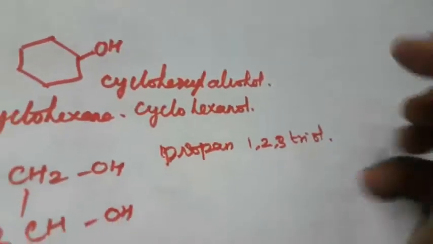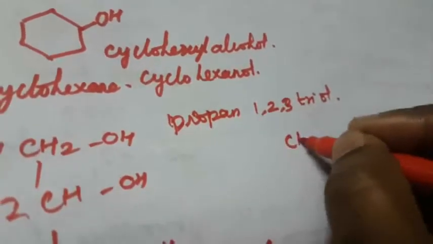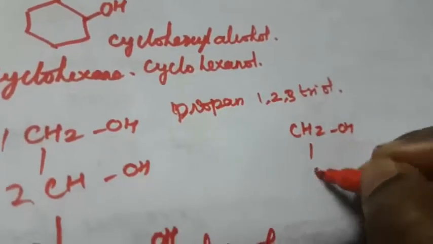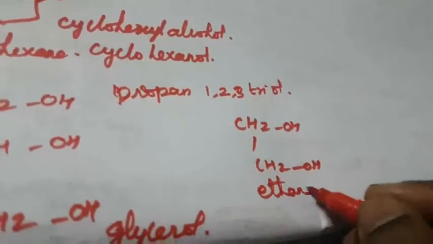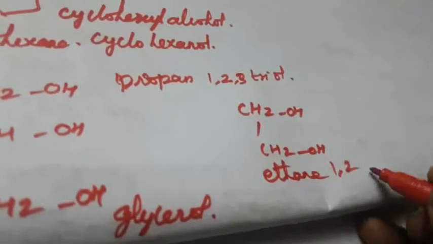The same thing: CH2OH, CH2OH. What is the root word? Eth, right? Ethane-1,2-diol. So 2 hydroxyl groups are there, and that is called diol. Okay, so this is another one.